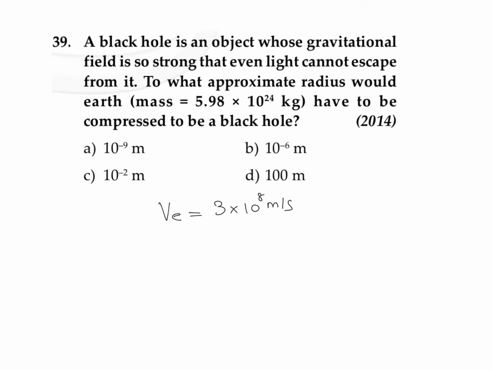So we can put these values: R is equal to 2 × G, which we know is 6.67 × 10^-11, times the mass of Earth, which is given as 5.98 × 10^24, divided by c squared. c squared is the square of the velocity of light, that is 9 × 10^16.